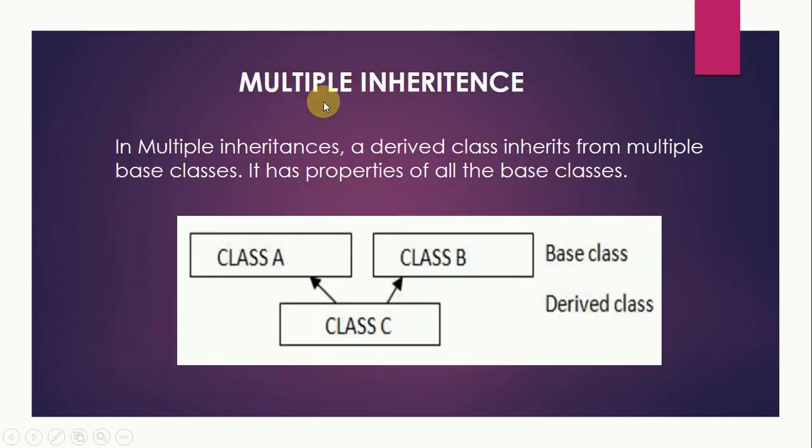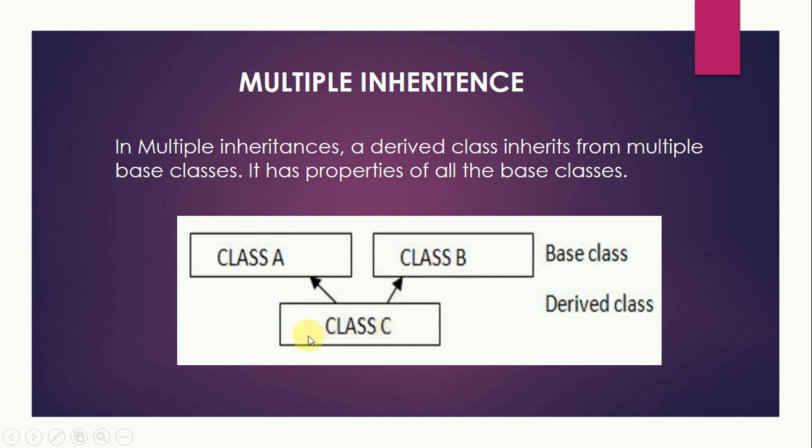Now let us talk about multiple inheritance. In multiple inheritance, a derived class inherits from multiple base classes. This is multiple, that is why there are multiple base classes, and it has properties of all the base classes. So let us suppose we have 2 base classes, class A and class B.